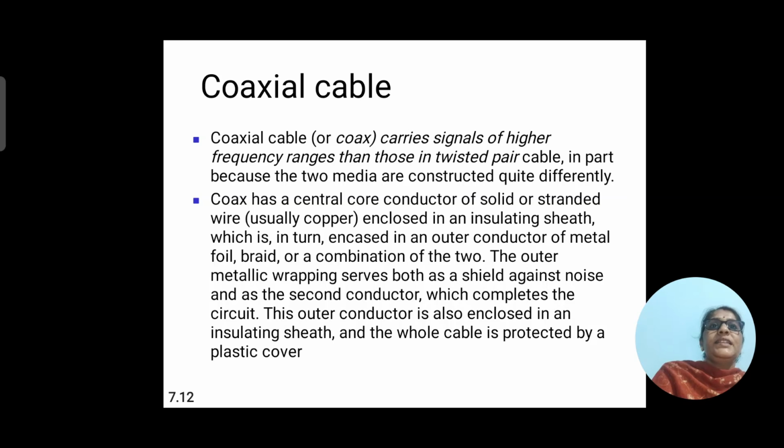A coaxial cable carries signals of a higher frequency range than those in twisted pair cable, in part because the two media are constructed quite differently.